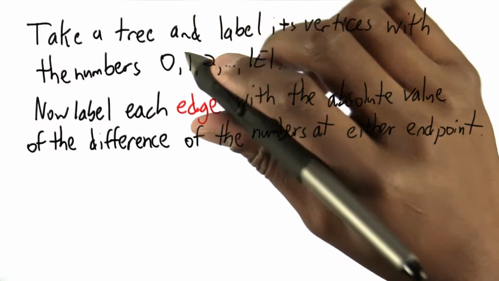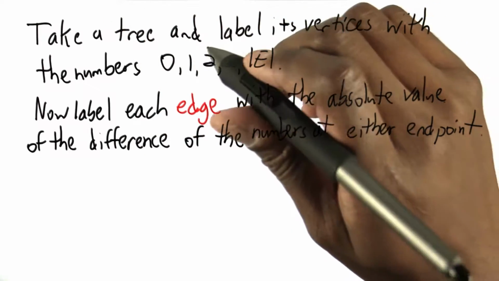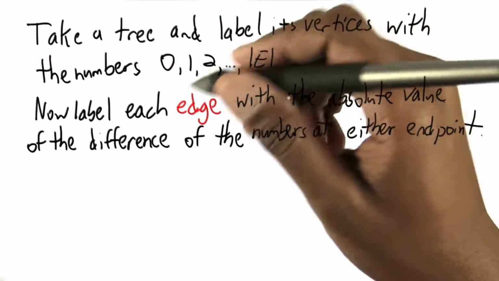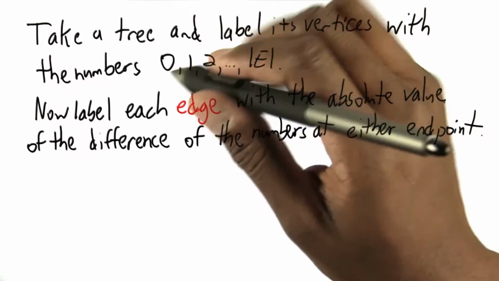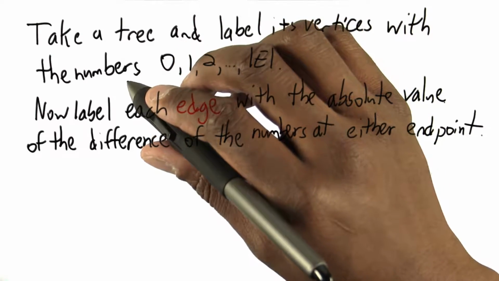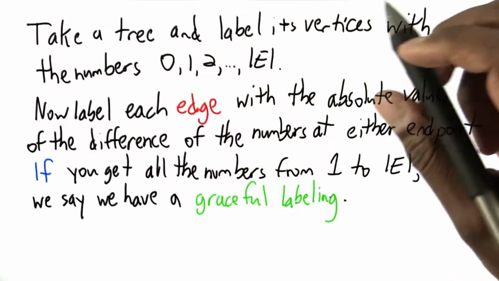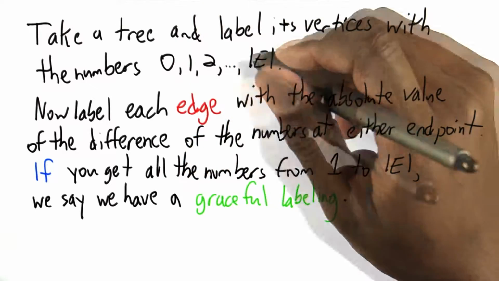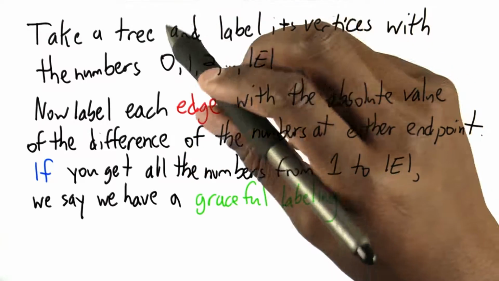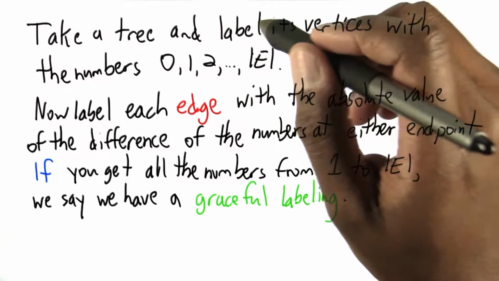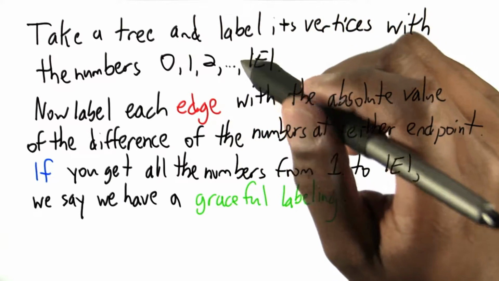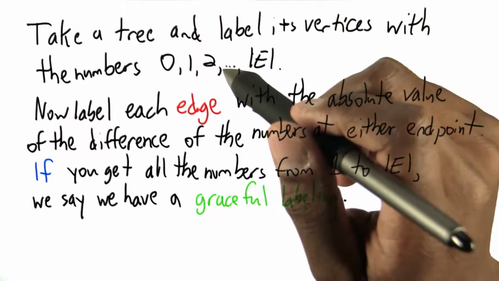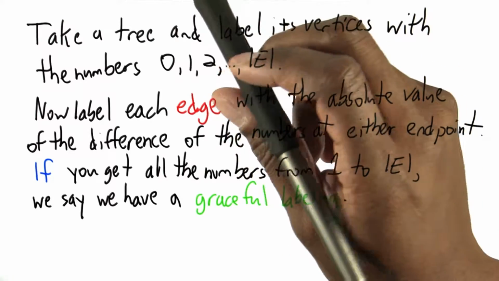Now take those numbers and subtract them, and use the number that you get, or the absolute value of that number, as a label for the edge between the respective vertices. We're going to get a certain number of positive numbers, and all those numbers will be between 1 and the number of edges. If we in fact get all the numbers between 1 up to the number of edges, then we say we have a graceful labeling.